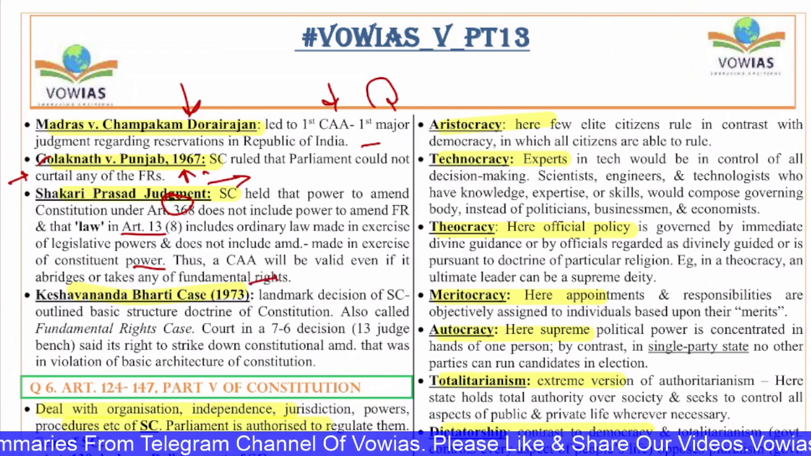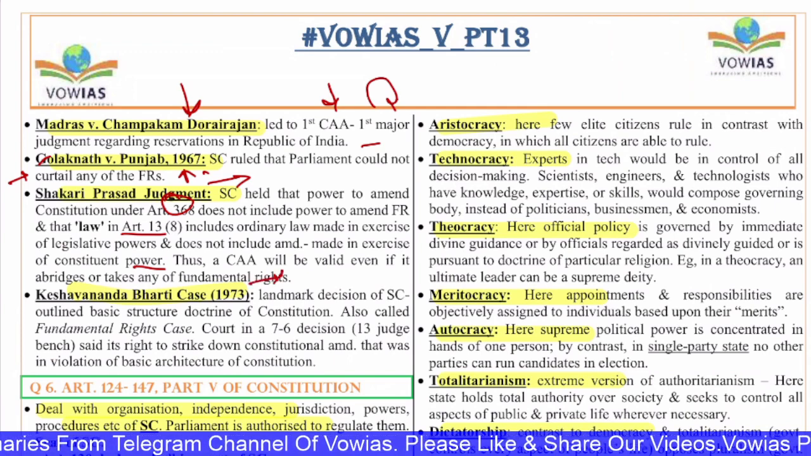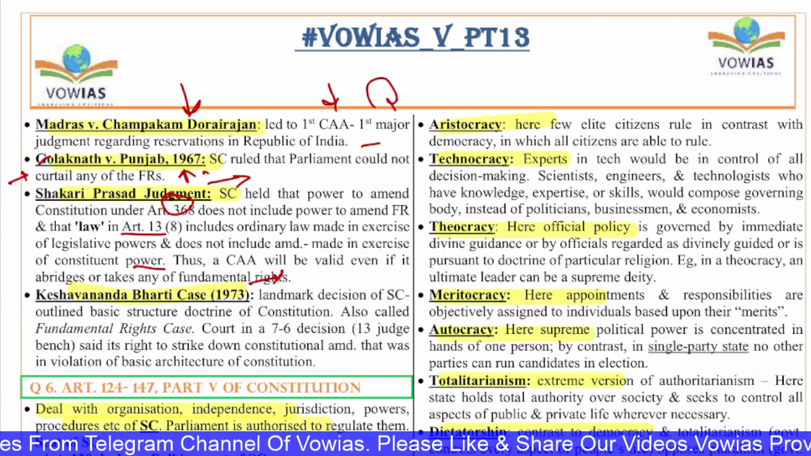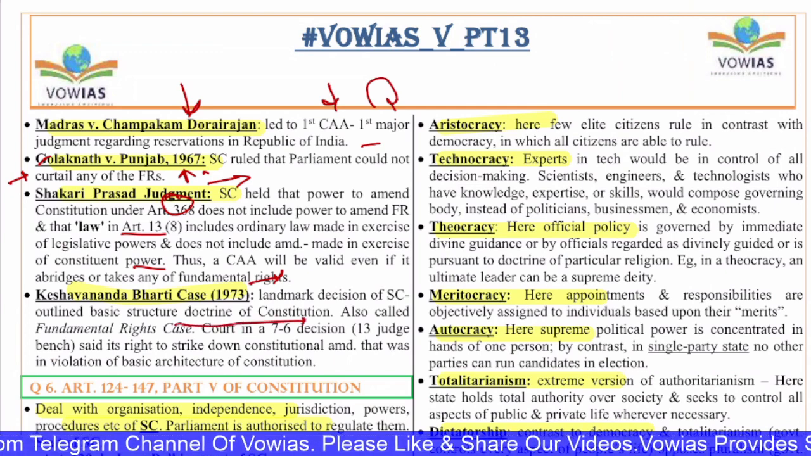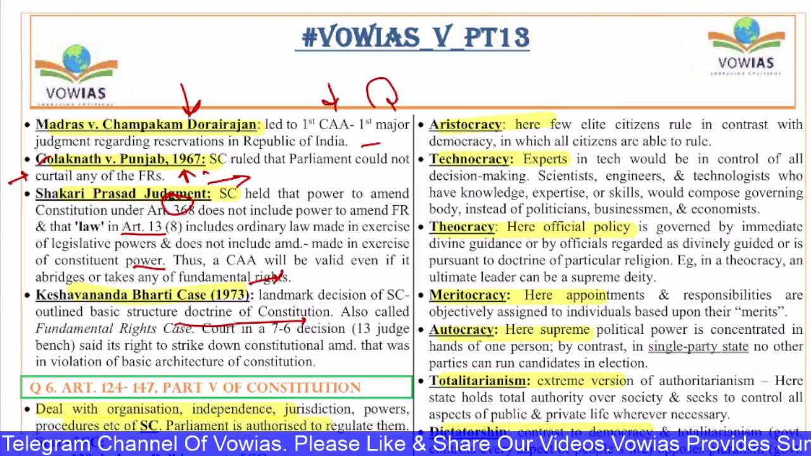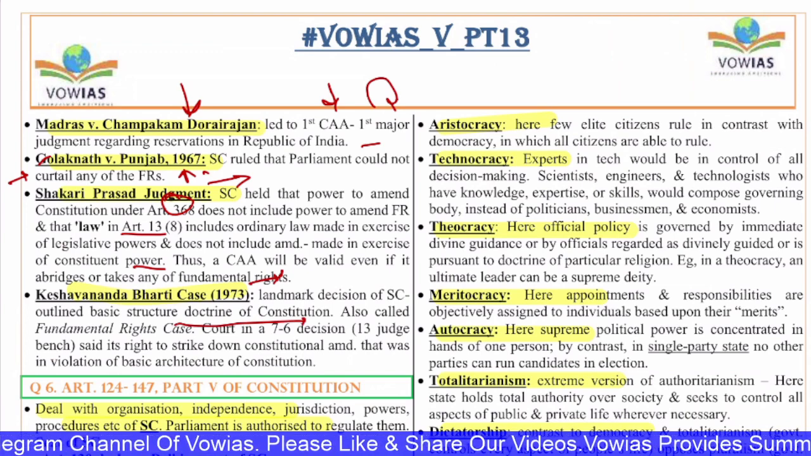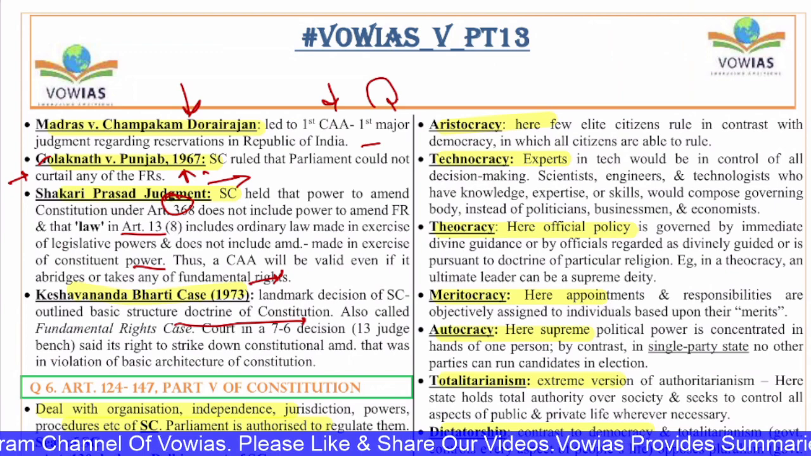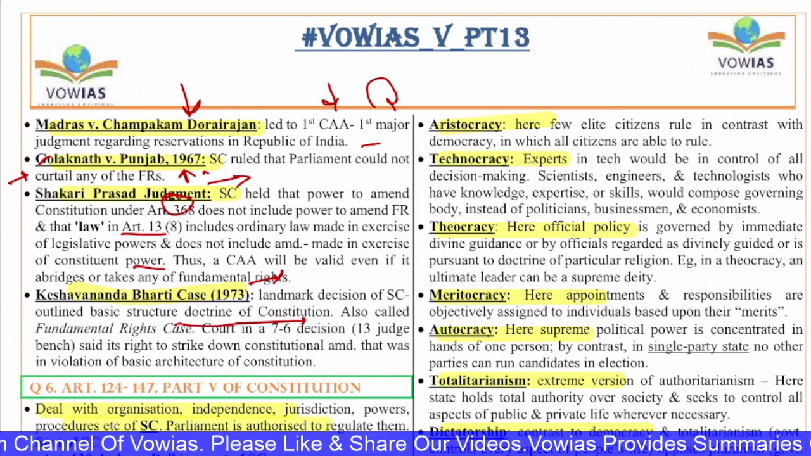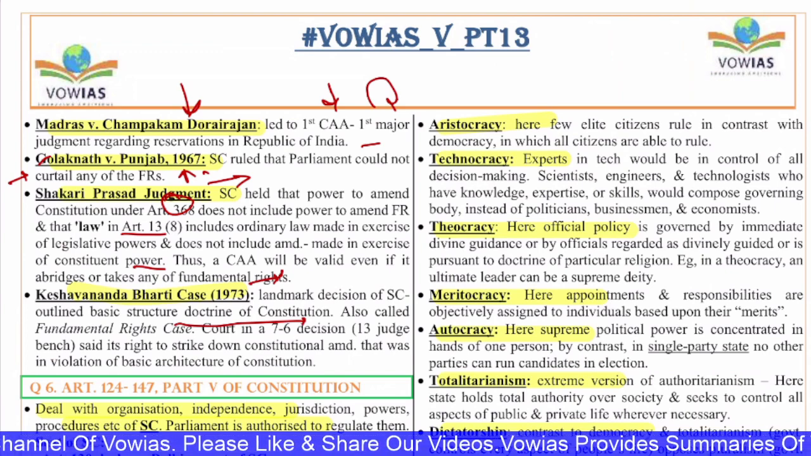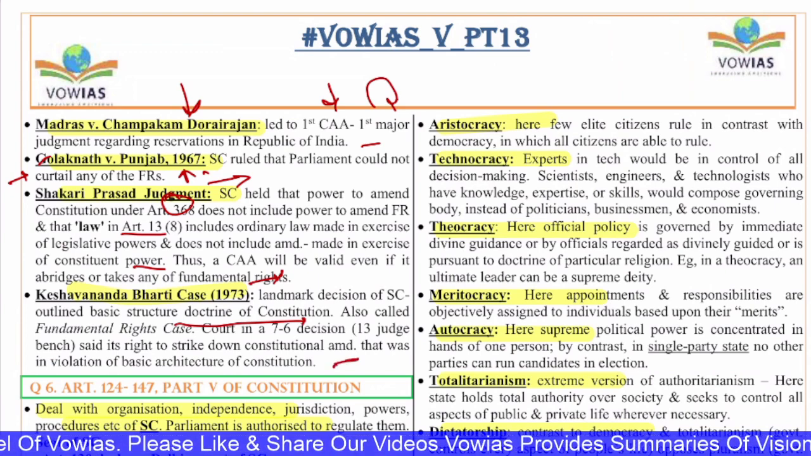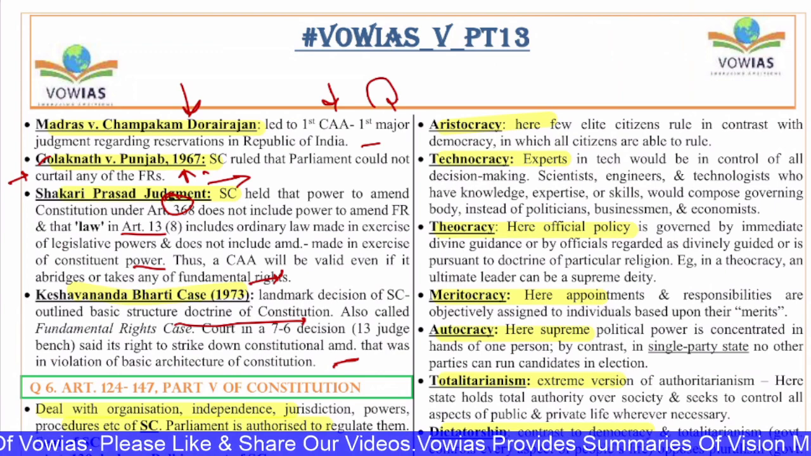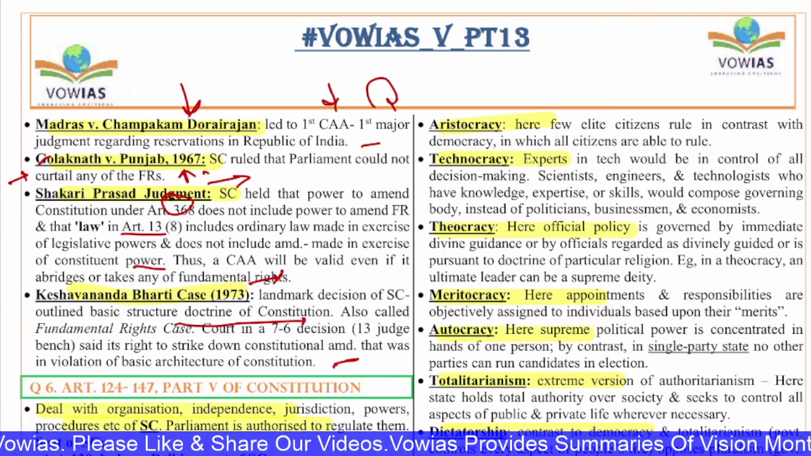And next you have the landmark Kesavananda Bharati judgment. This is the landmark judgment of the Supreme Court, and it has outlined the basic structure doctrine of the Constitution, also called the fundamental rights case. If you see, the court, in a 7-6 judgment by a 13-judge bench, said that it has the right to strike down a constitutional amendment that was in violation of the basic architecture of the Constitution. So these are the important cases that we need to know.